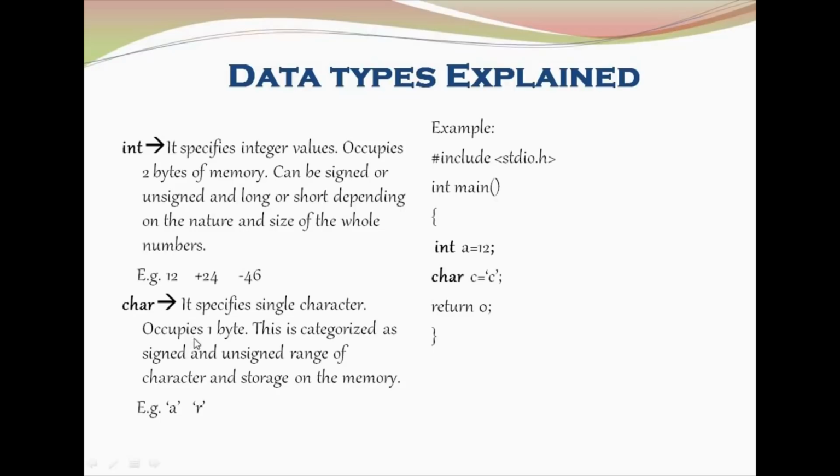A character is going to occupy 1 byte of memory. It can be signed or unsigned depending on the range and storage in memory. Characters are declared as a single character within single quotes, and since we are going to introduce a character, the data type you have to add is the char data type.